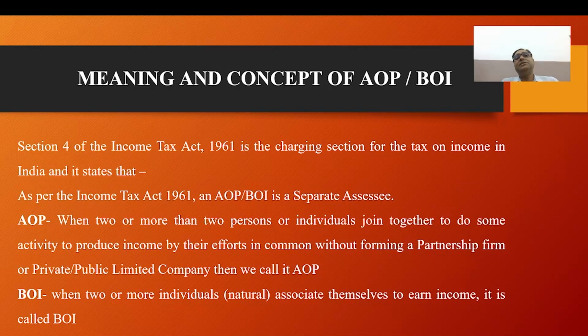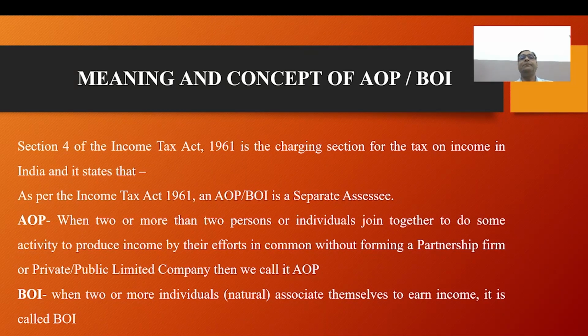The definition of person as per Income Tax Act Section 2 Clause 31 of the Income Tax Act 1961 states that person includes an individual, HUF, company, firm, association, AOP and BOI, local authority, and every artificial juridical person not falling within the above categories. Now, as per the Income Tax Act, it is a separate assessee.